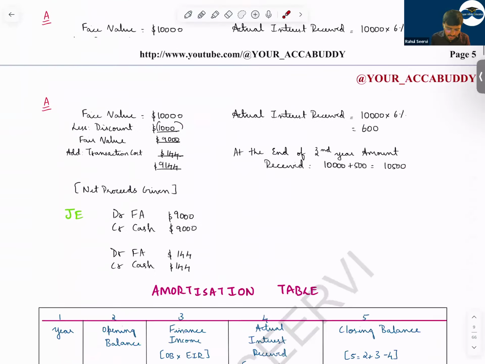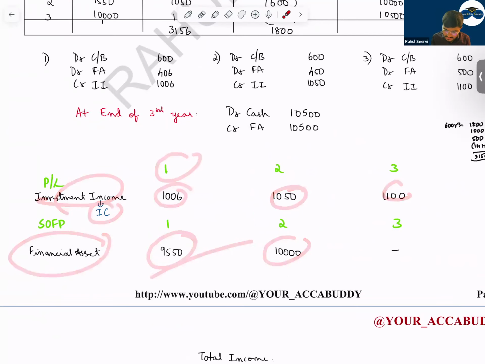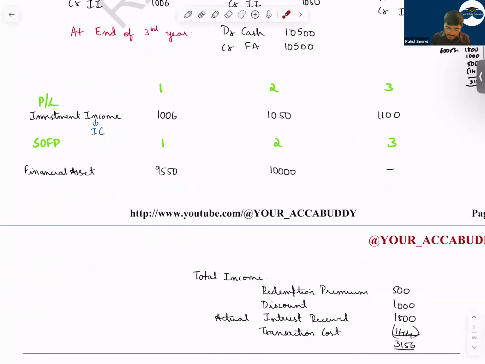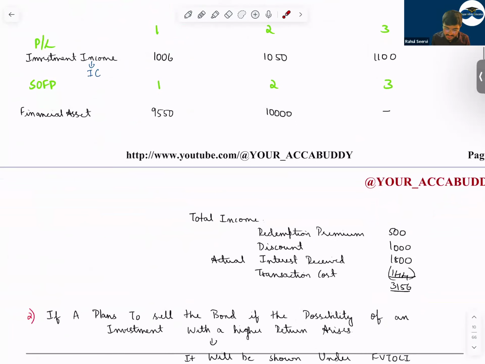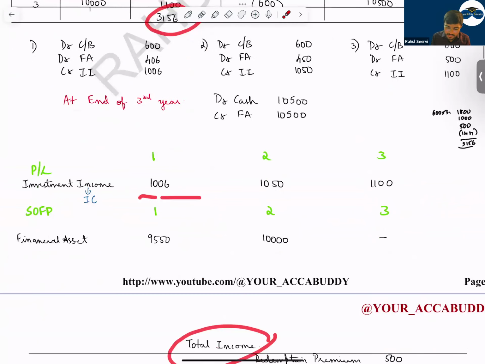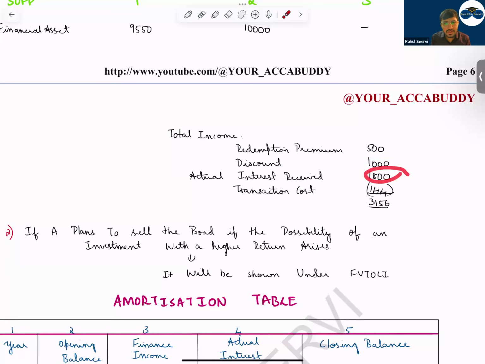So now see here, in P&L in the first year, what is the income? Investment income in the investing category. You record this for the financial asset in the first year, second year, and in the third year it will be 0. Why? Because in the third year you are receiving the amount here. So total income is how much? 3,156. If you do this, total 3,156 you're getting, and whatever the 500 was your income, 1,000 is your income discount, 1,800 is your income, and 144 is your expense. Ultimately the income will be the same in the books.